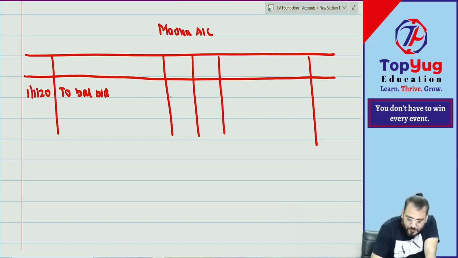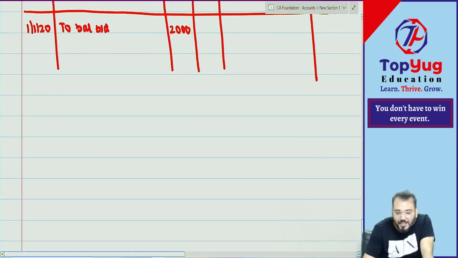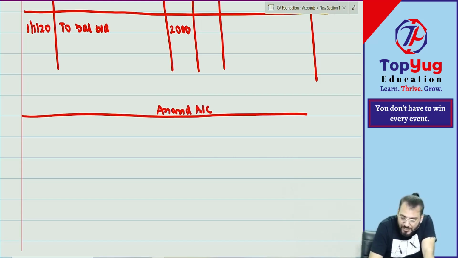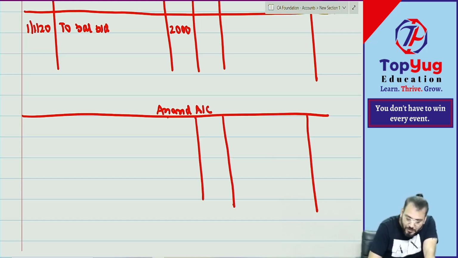2,000. Okay, sir. Madhu account. Then credit balance we have Anand. Let us start with Anand. Anand account. Credit balance is written on which side? Credit side. On the credit side what do we write?